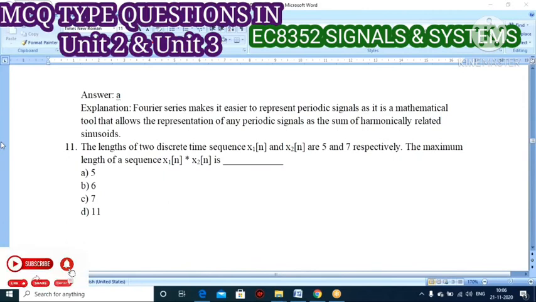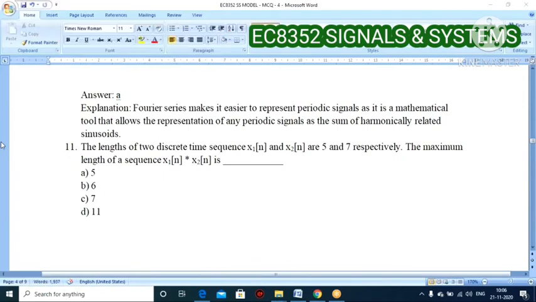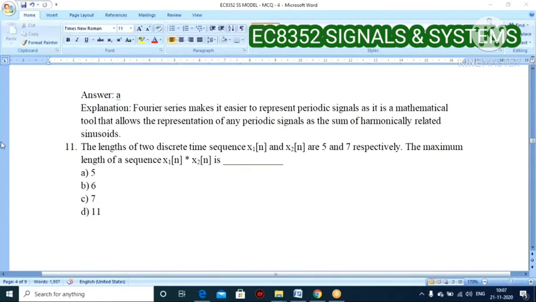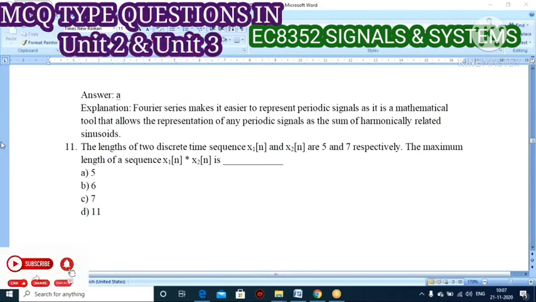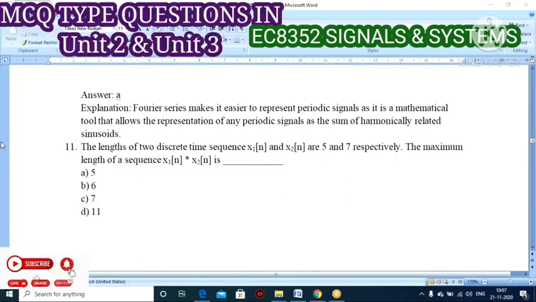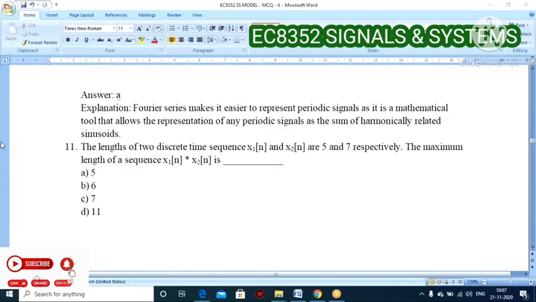In the previous lecture, I gave you the x1 and x2 of n sequences, and from those you found the convolution sum. But here, I give only the length, not the sequence. And the question asks you to find the maximum length only, right? Anyone know this answer?